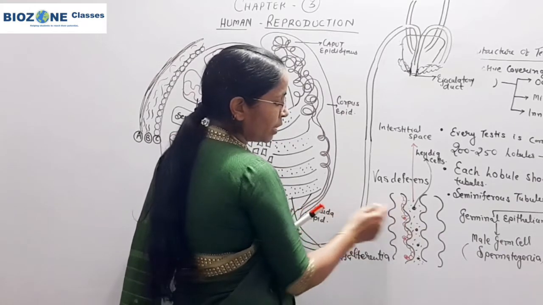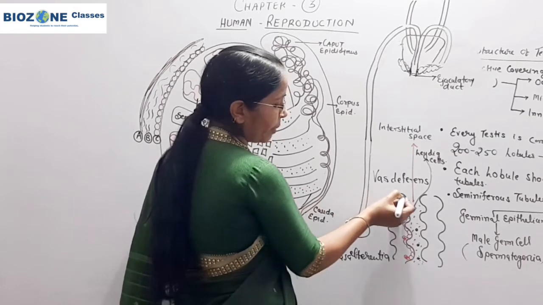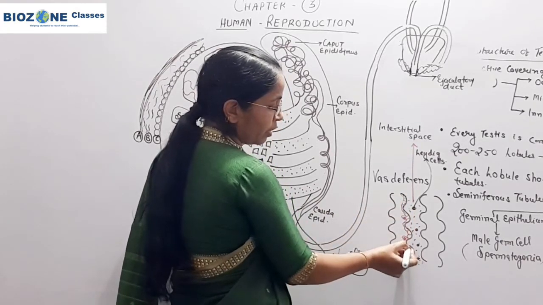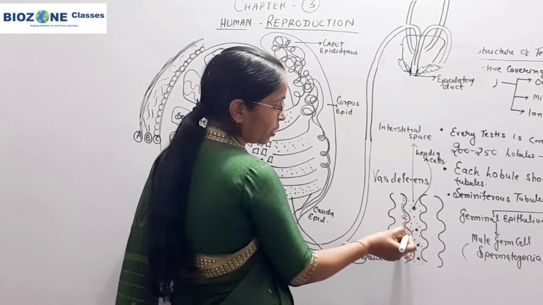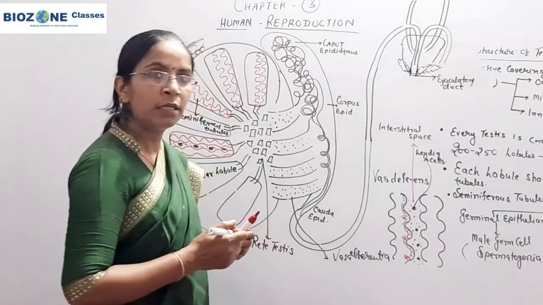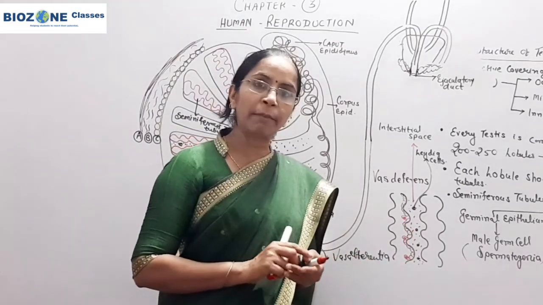These cells of the germinal epithelium, where we show the black nuclei, and the cells where the red nuclei are represented, are called Sertoli cells. The germinal epithelium cells undergo spermatogenesis.